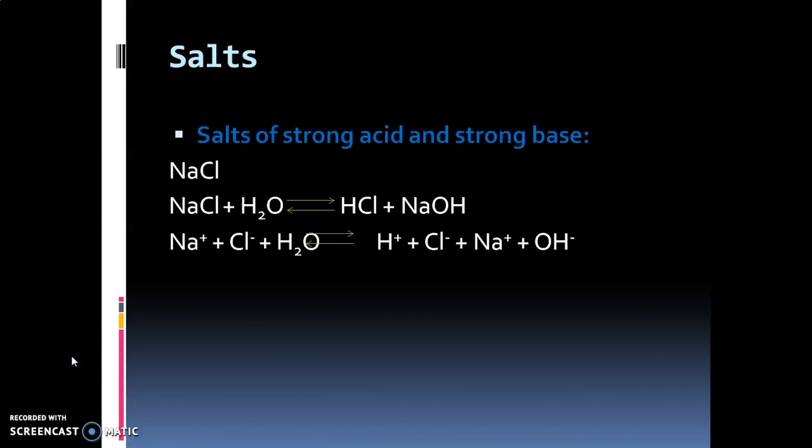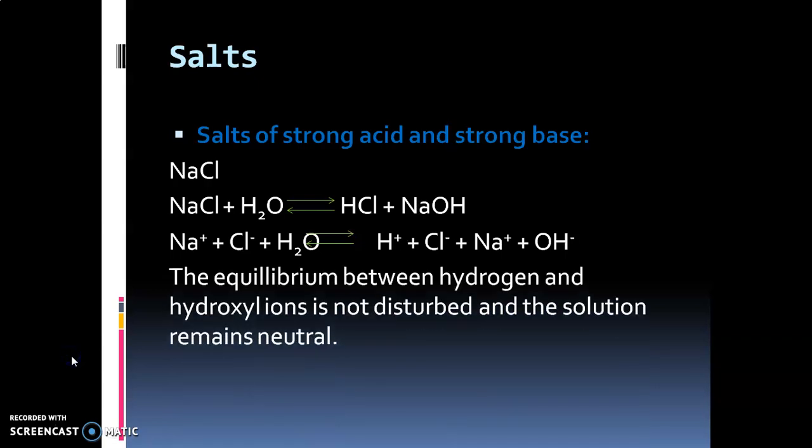By putting the ions, we get Na+ Cl- plus H2O will give H+ Cl- plus Na+ OH-. That is, we have written the equation in form of the ions. So you can see in above equation that here the equilibrium between the hydrogen and hydroxyl ions is not disturbed and the solution remains neutral. So the solution of a salt made from strong acid and strong base is neutral.